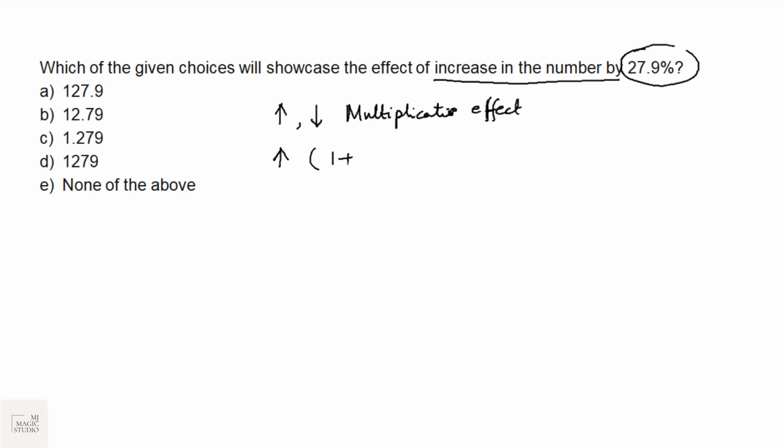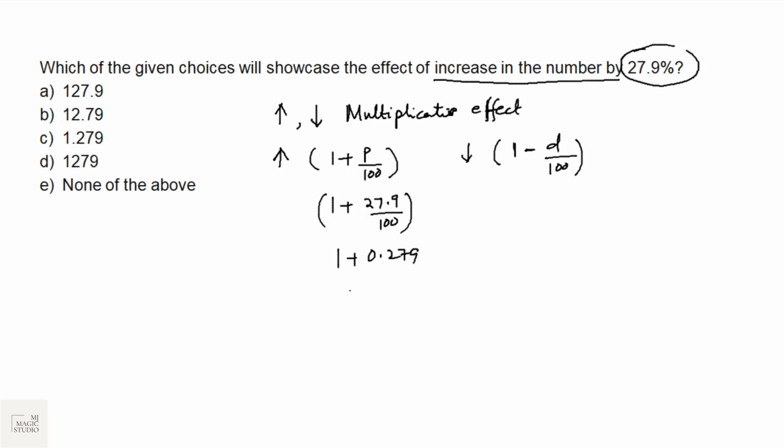Increase is shown by 1 plus p by 100 and decrease is shown by the multiplicative effect of 1 minus d by 100. So here we need to find what the multiplicative effect will be if it increases by 27.9%. This is 1 plus 27.9 by 100, that is 1 plus 0.279. Multiplicative effect of 1.279 will show us the growth or increase of a number by 27.9%. Option C will fit in this case.